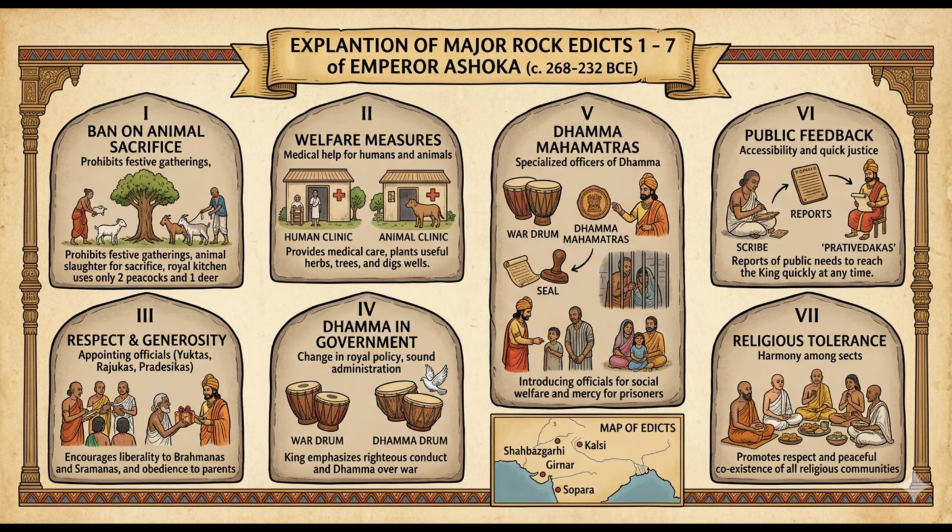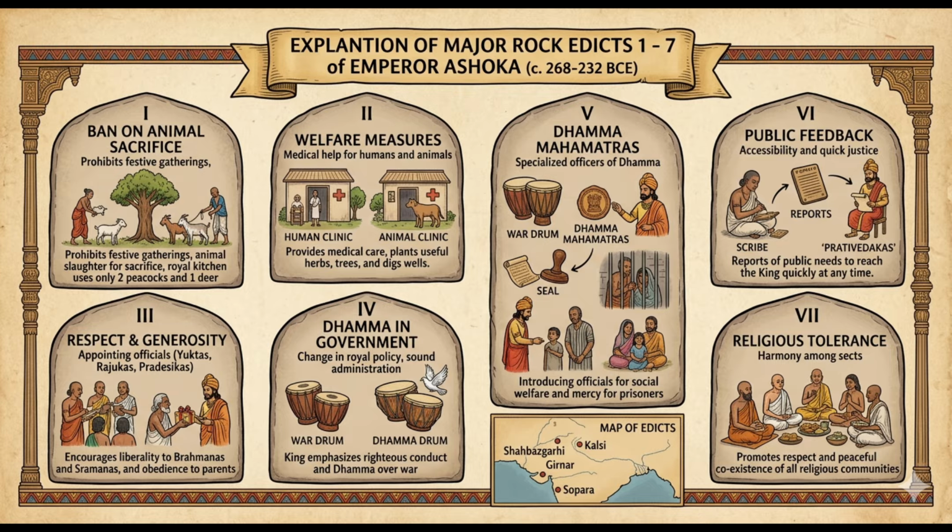This mainly emphasized a complete ban on animal sacrifices in royal ceremonies, restriction on festive gatherings involving killing, and reduction in slaughter in royal kitchens to promote compassion towards all living beings. Major Rock Edict 2, which is located at Girnar and Sopara, mentions southern kingdoms like the Cholas, Pandyas, Satyaputras, Keralaputras,